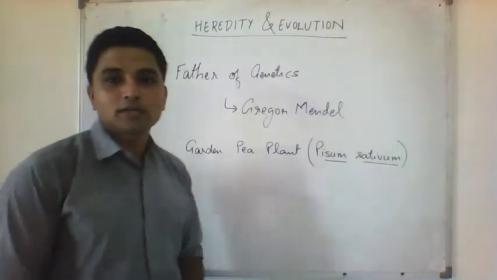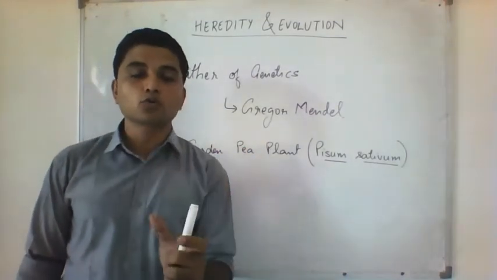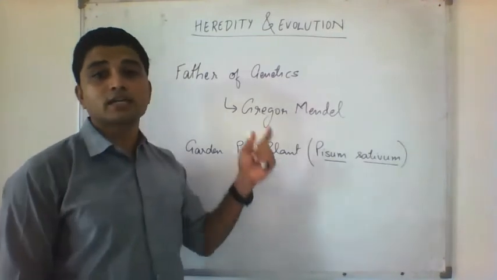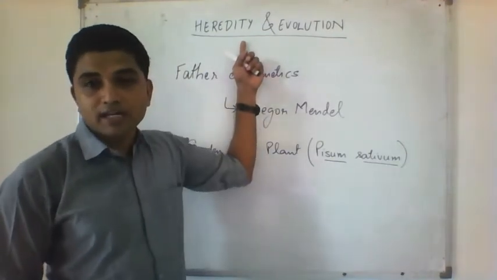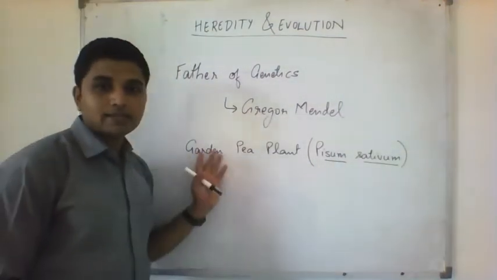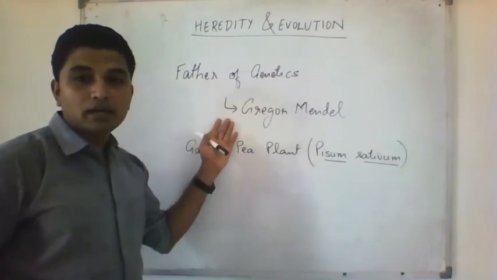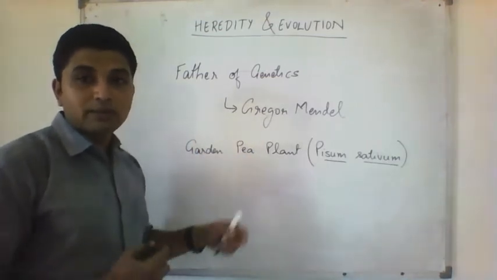Now let's go on to the experiments that he did, and out of the experiments he drew some conclusions which we today know as the laws of heredity. Very important. So first, before getting into it, let us see what is so special in pea plants. Why did Gregor Mendel do experiments on pea plants?